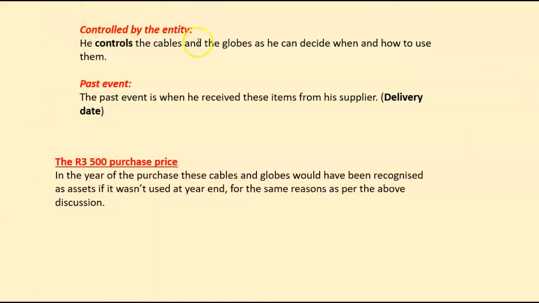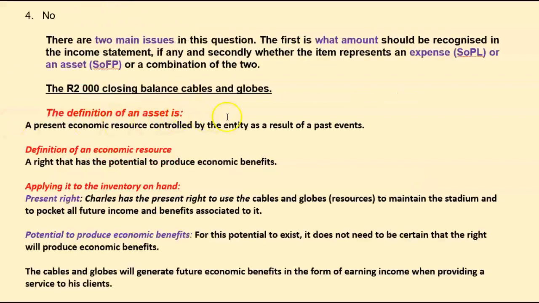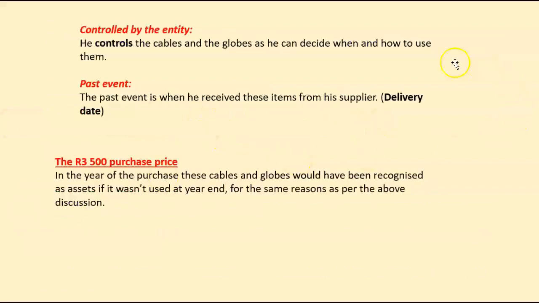Is this 2,000 Rand inventory item controlled by the entity? Yes, Charles controls it because he decides how much, when, where, what, and how many cables can be used. And then the last one, as a result of past events. What was the past event? Past event was when he purchased that, the delivery date of the cables and the globes.